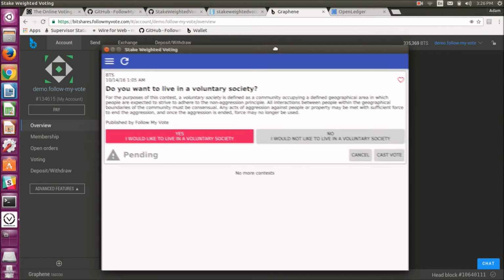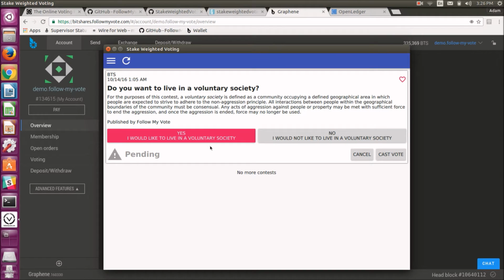This one I haven't voted in, obviously, for the sake of this demo. I'll go ahead and show you what the voting process would be like on a new contest. So you can select yes, no, any of the options that are contestants within the contest. And I'll just quickly go and cast my vote here.